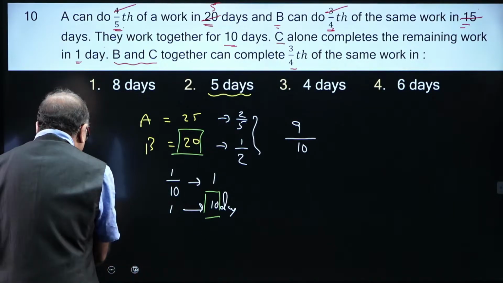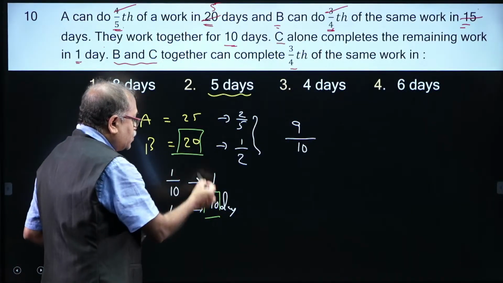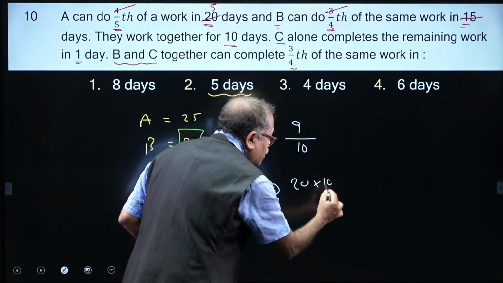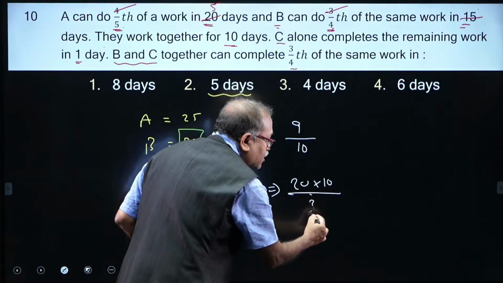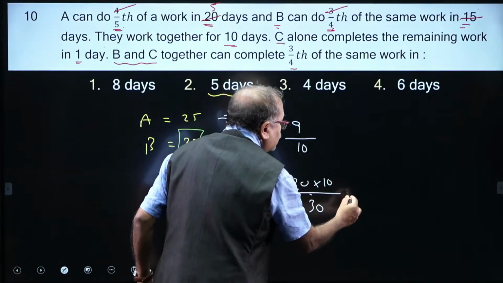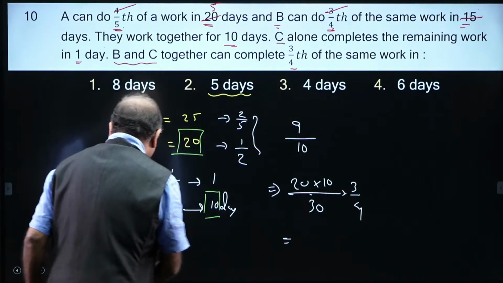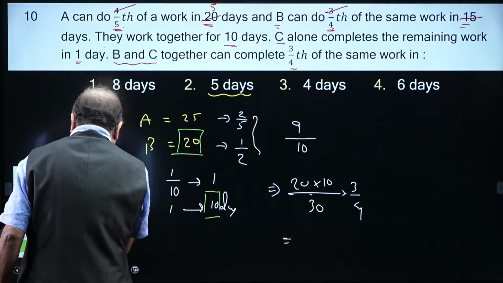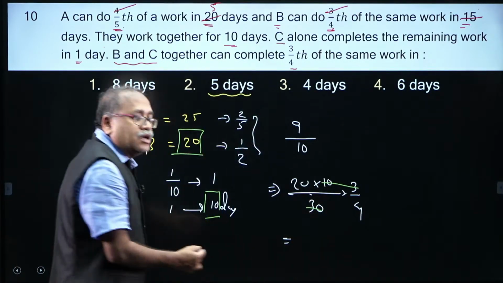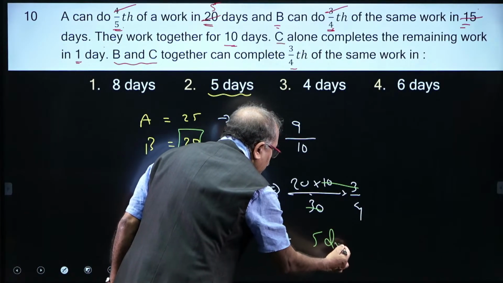So B plus C together can complete the work in AB by A plus B, that is 20 into 10 by 20 plus 10, that is 30, and what part of the work? 3/4 of the work. Let me check your answer here. This 30 gets cancelled and 20 divided by 4, that is 5. 5 days is your answer.